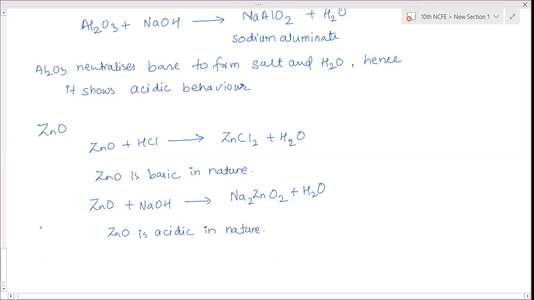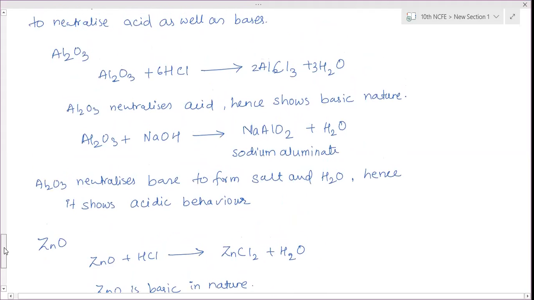Is this clear now? And this amphoteric oxide part is asked for 2 marks or sometimes 3 marks also. What are amphoteric oxides? Why are they called so? Give an example and justify with equation. So any one of the equations you have to write, not both of them.